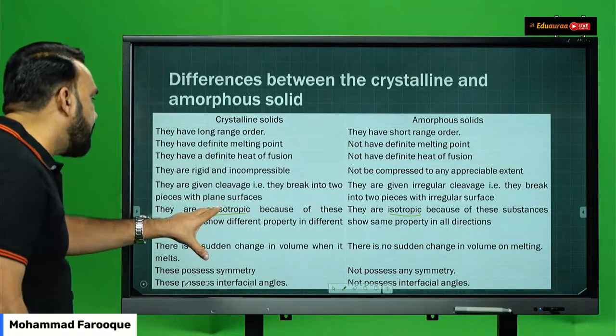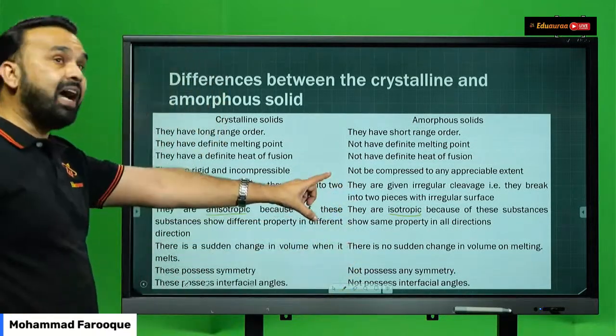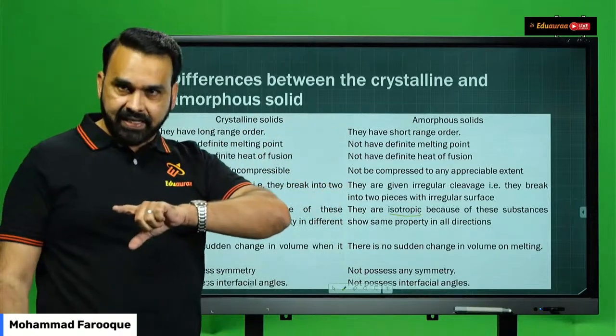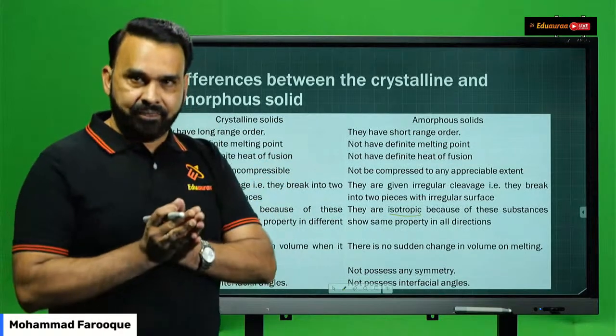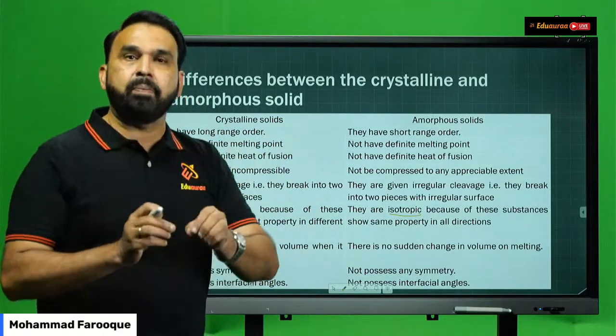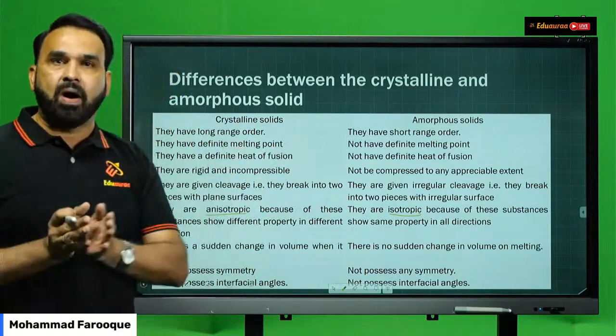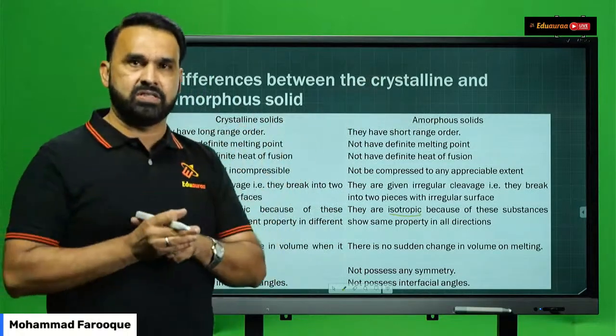We say that crystalline solids are what? Anisotropic, whereas amorphous solids are what? Isotropic in nature, right? Now, when it comes to the multiple choice question, they will ask you, crystalline solids are what? Anisotropic, isotropic, isomorphic, or octahedral. They might give you 4 different, confusing choices.